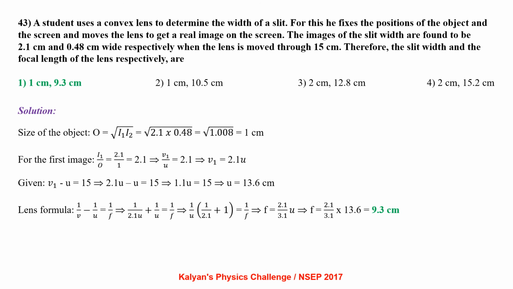U. Given V1 minus U equal to 15, 2.1 U minus U equal to 15, which gives U equal to 13.6 cm. Applying lens formula, 1 by V minus 1 by U equal to 1 by F, 1 by 2.1 U plus 1 by U equal to 1 by F, which gives us F equal to 9.3 cm.